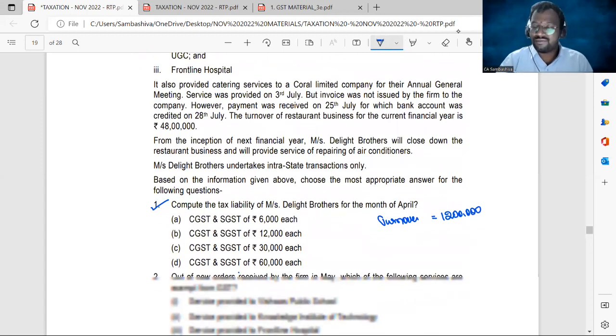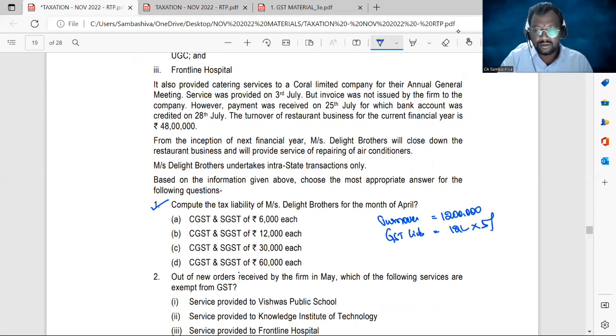And what is the rate of GST applicable? 5%. So what is the GST liability? 12 lakhs into 5%, 60,000 rupees.